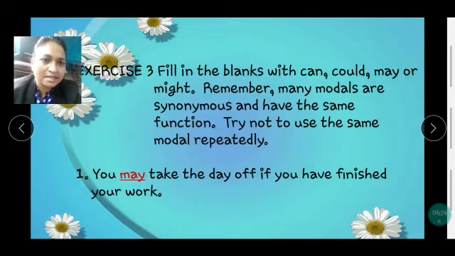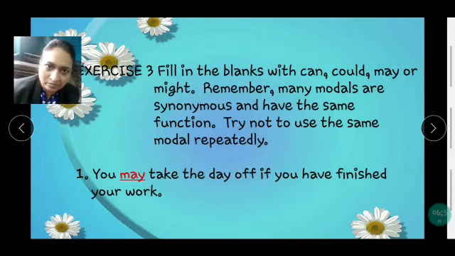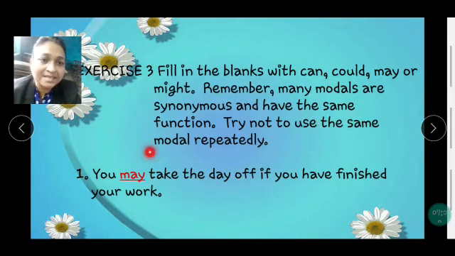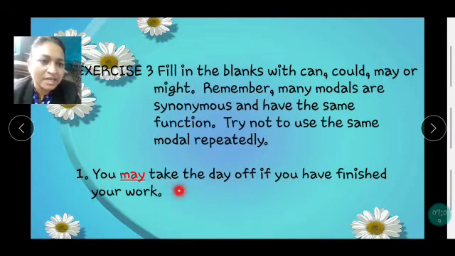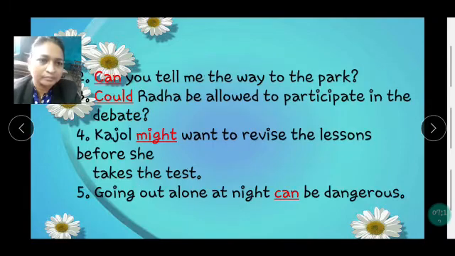Remember, many modals are synonymous and have the same function. As you do the exercise, you will come to know that it's almost the same, and synonymous means having a similar meaning. Try not to use the same modal repeatedly. We will try, but if it is not possible, then you can use. You may take the day off if you have finished your work.